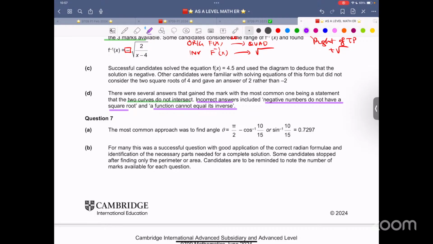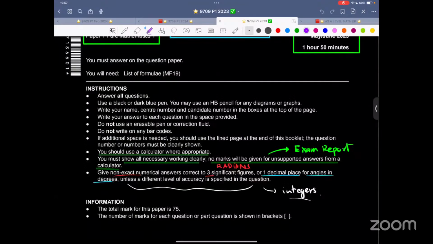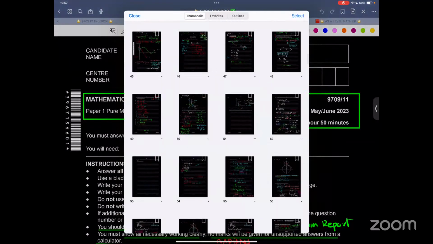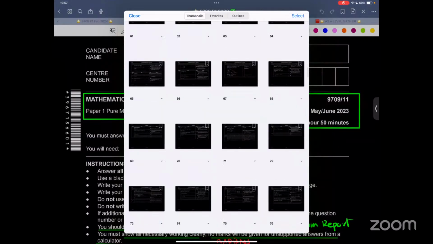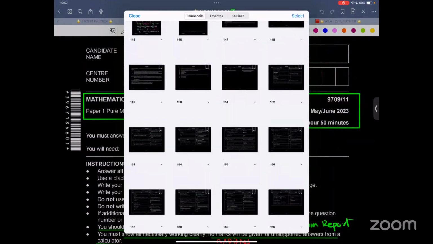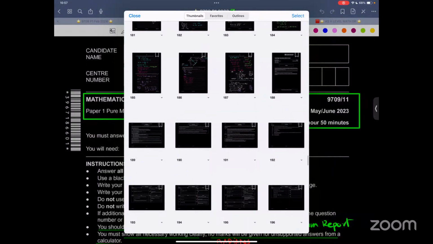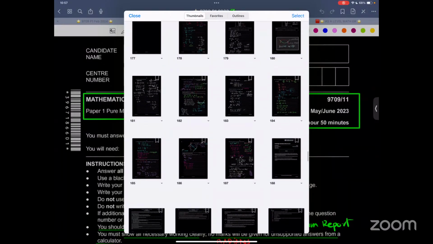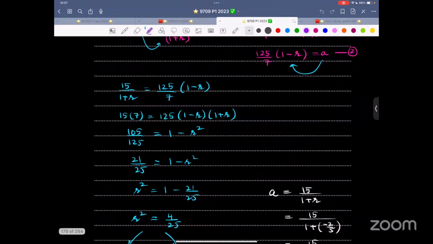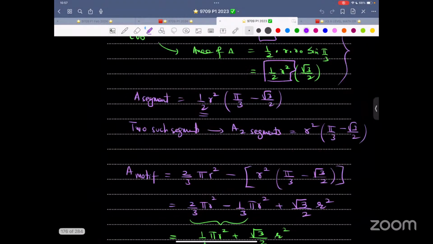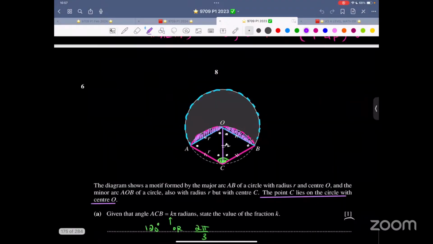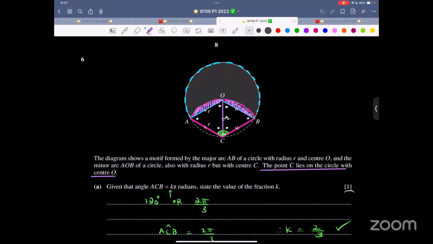So let me focus on some paper from 2023. Let me just pick a nice one. Let me pick random questions. Something to do with circular measure. Look at this question till I read the comments. So can you explain? Hold for a second. How many comments did I miss?